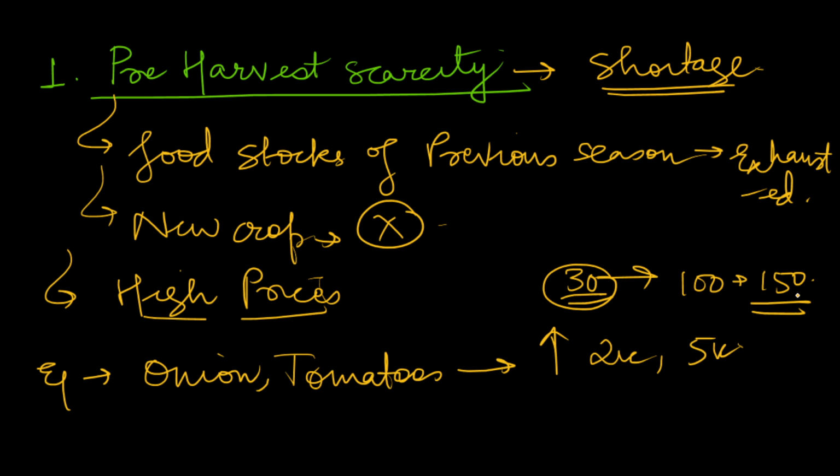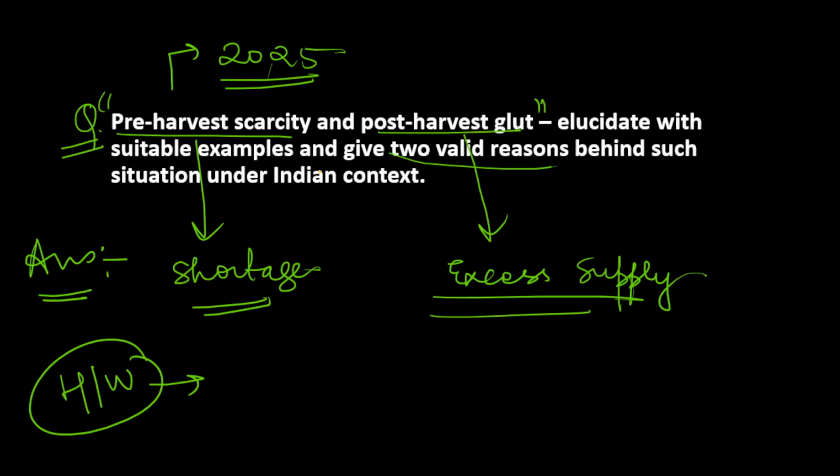So this is about pre-harvest scarcity. On the basis of these things, you can write a paragraph about it. Now, second, you can mention about post-harvest glut.